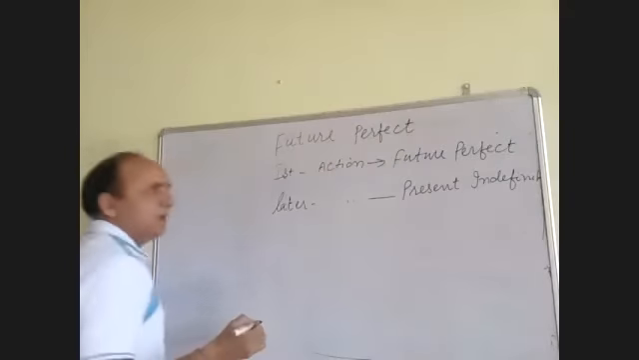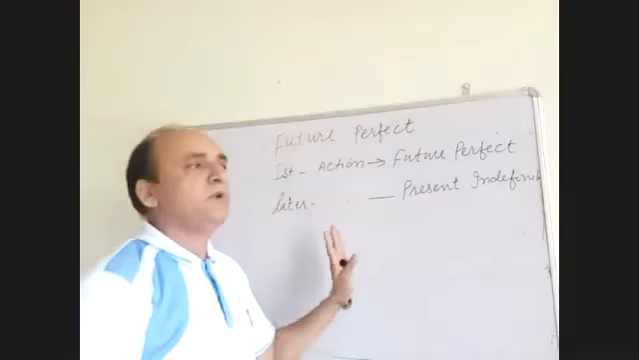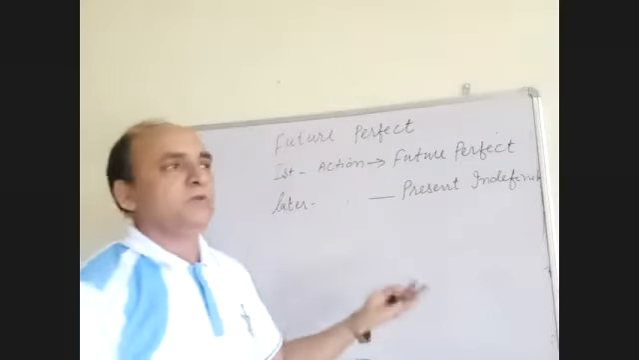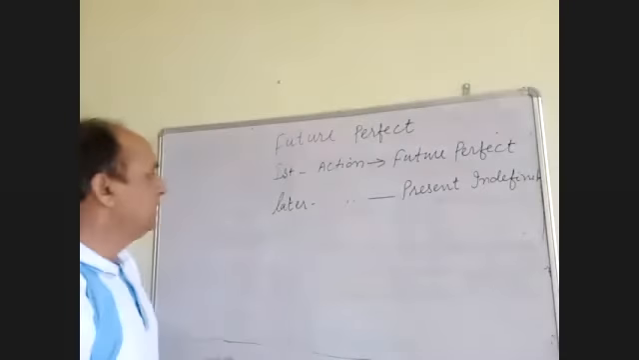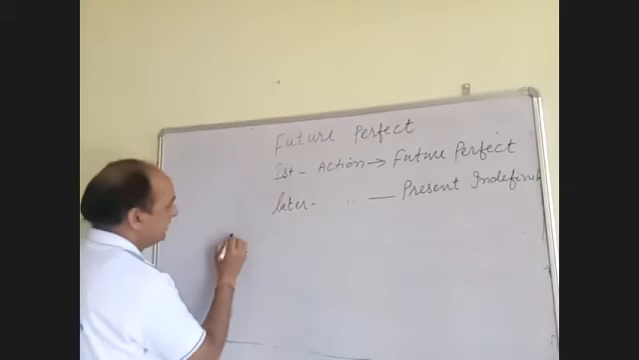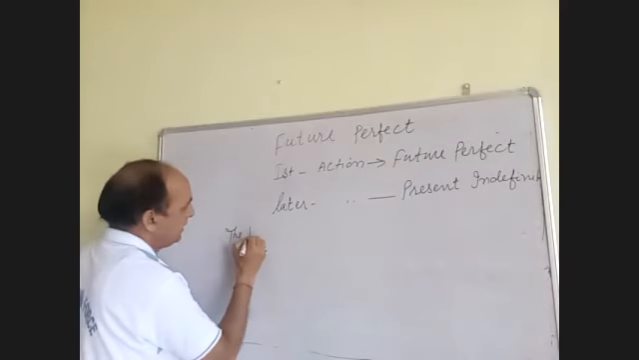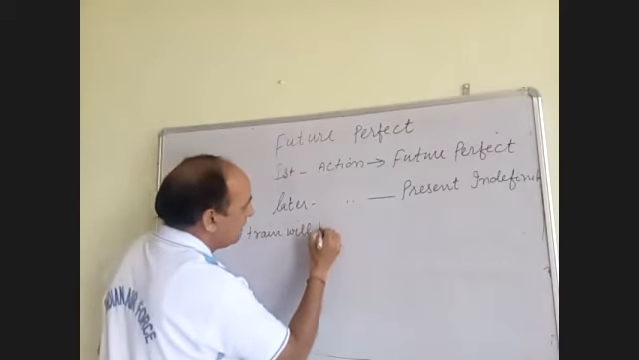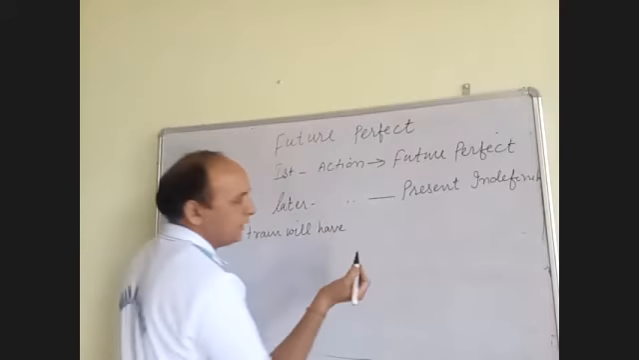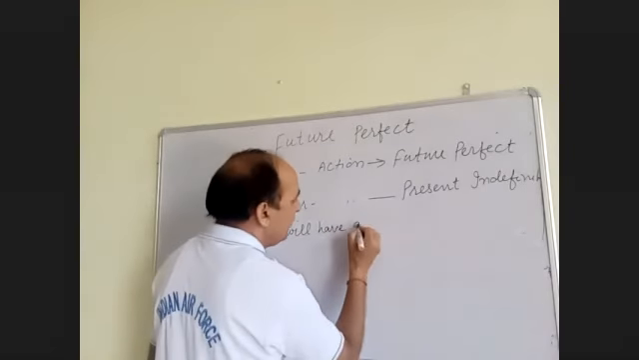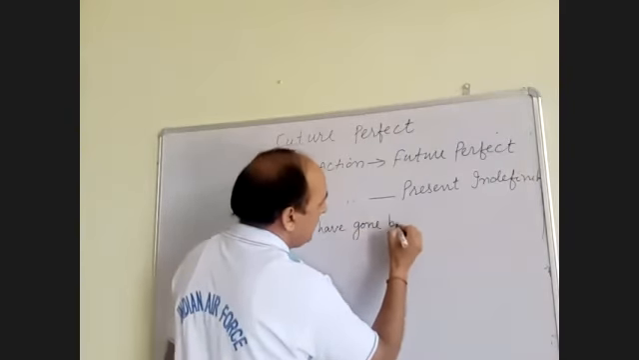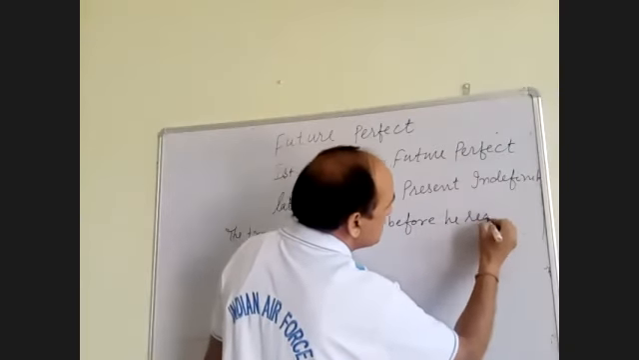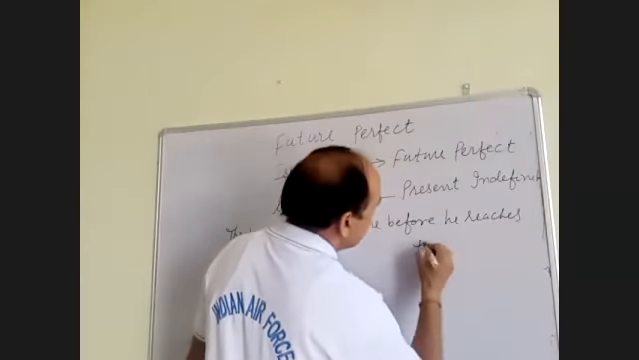For example, any sentence having two actions, one action takes place first and is followed by another action. Okay. The train will have gone or left, will have gone before he reaches the station.